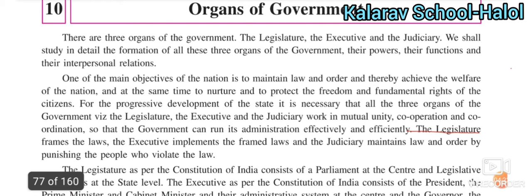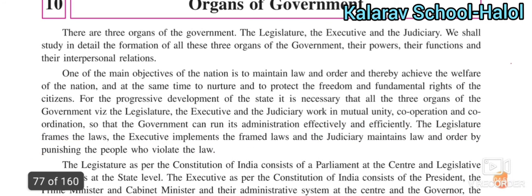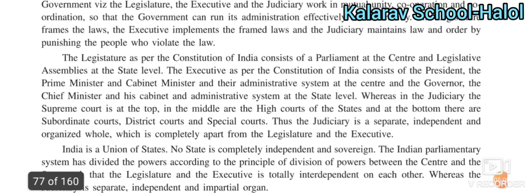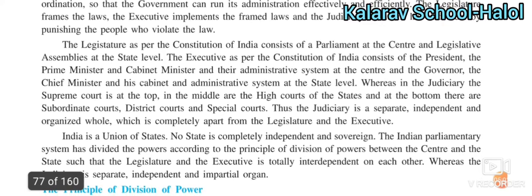The legislature frames the law. What is the work of the legislature? The work of the legislature is to frame the law. The executive implements the framed law. Whatever laws are framed by the legislature, the executive will work to implement. And the judiciary, what is its work? It maintains law and order by punishing the people who violate or break the law. The work of the judiciary is to give punishment to them.